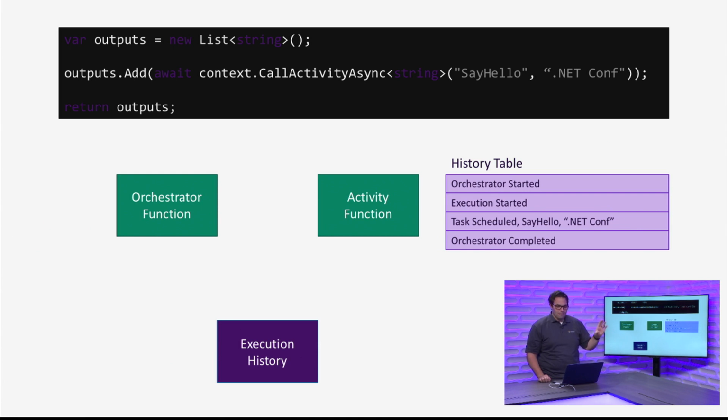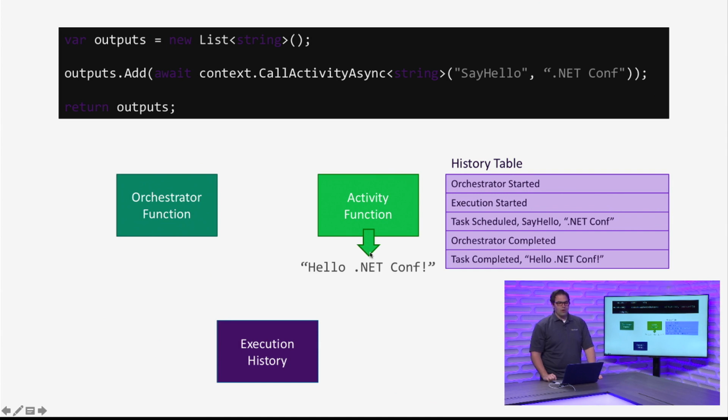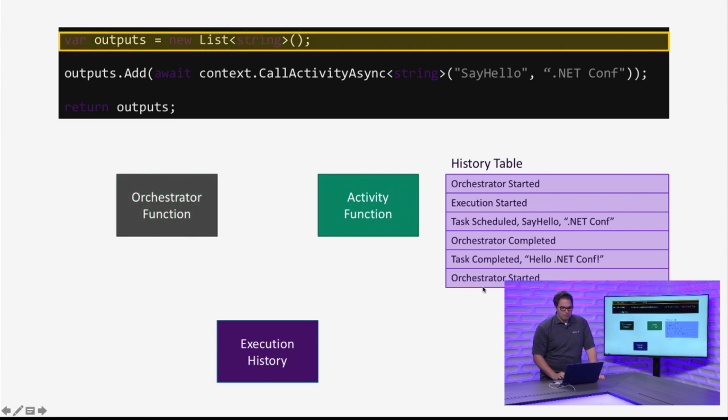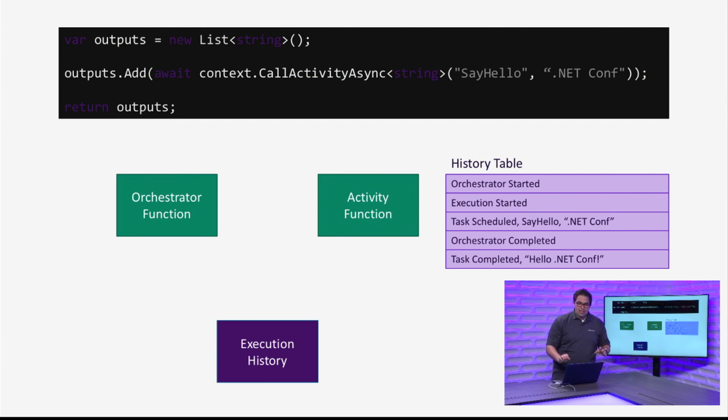It's gone away. And instead what's happened is our activity function wakes up. And it's like, oh, hey, I have some work to do. And it looks at its work and it's like, hey, I need to say hello to .NET-Conf. So it says hello to .NET-Conf, hello .NET-Conf. And it goes ahead and updates the execution history. So it's like, hey, I did my job. So now what happens, this is the most important part. Okay? The orchestrator knew it needed to get some work done. The activity function did the work and it let the orchestrator know that it's finished with its work.